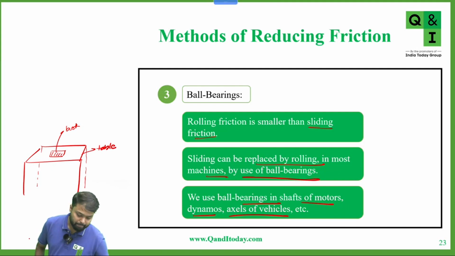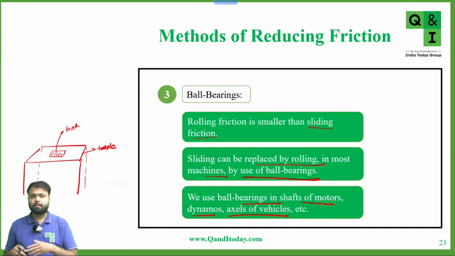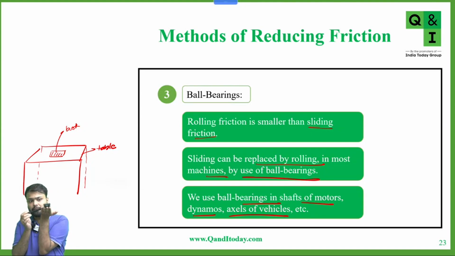Now I'm applying a force to move this book. Are the surface of the table and the book in contact here? Yes, sir. Very good. Now if I'm applying the force and this book is not moving, that means there is a friction force between the surface of the table and the book. Yes or no?